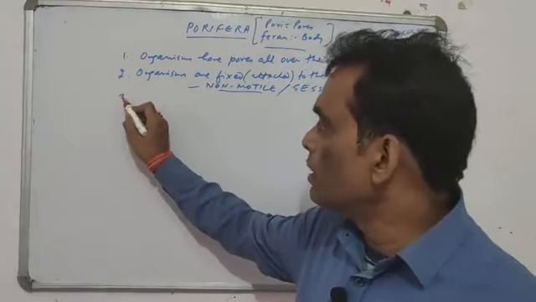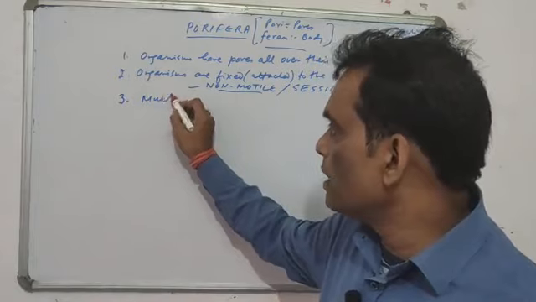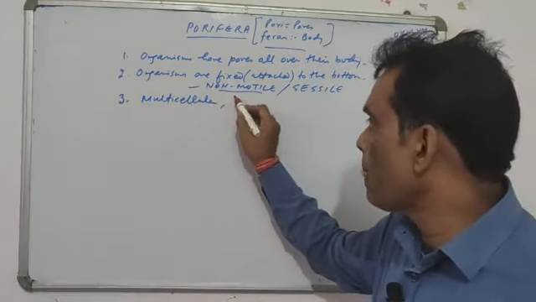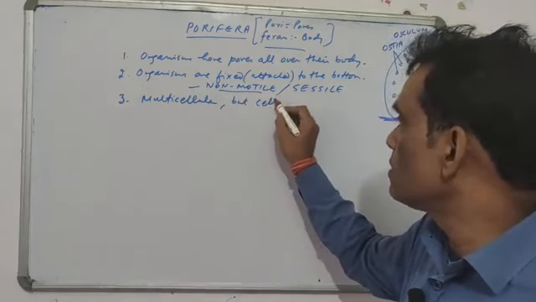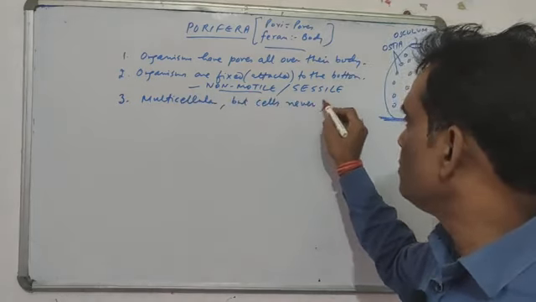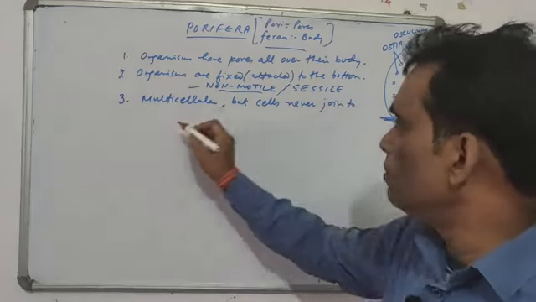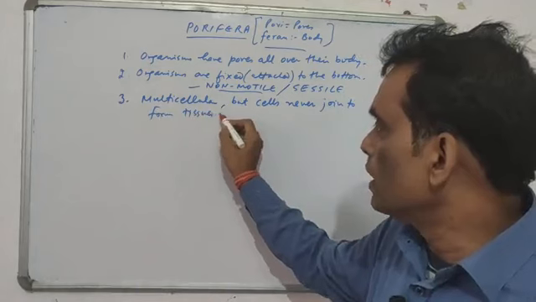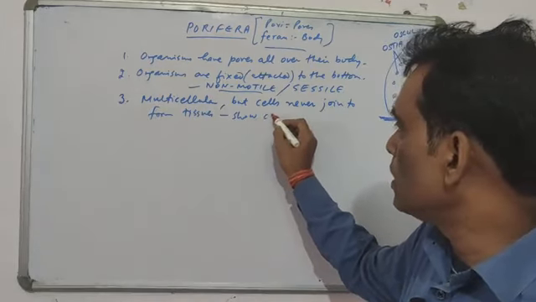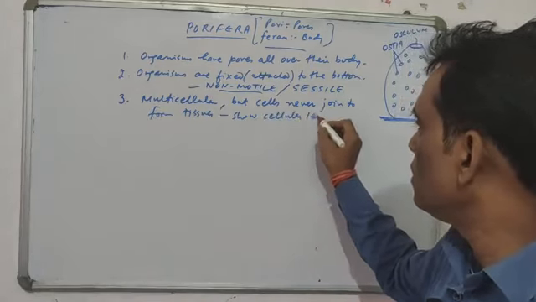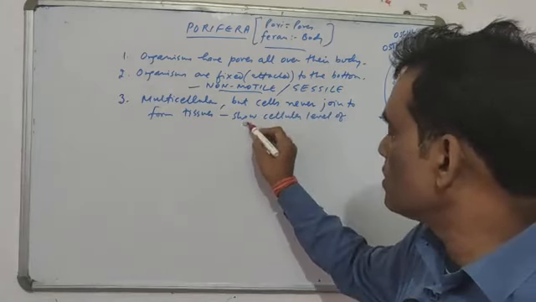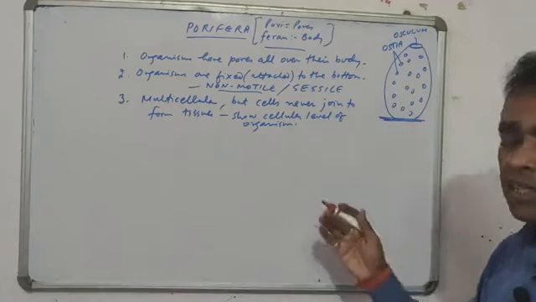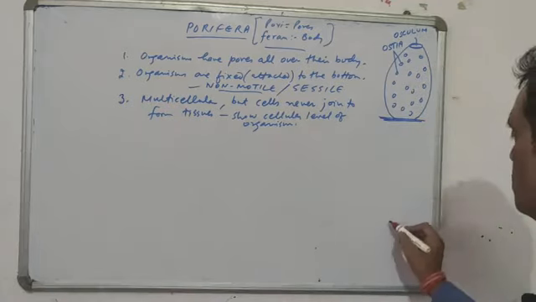sessile. Then they are, of course, in the animal kingdom, so they have to be multicellular. They are multicellular, but the cells never join to form tissues. That is, they show the cellular level of organization. There is nothing called tissues in them. If you see the internal part of this body, if you cut this organism